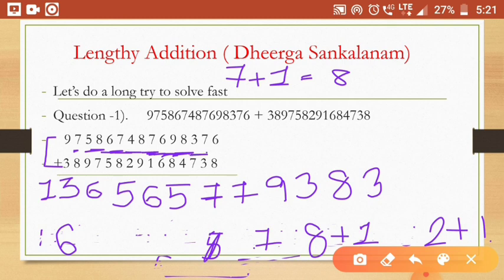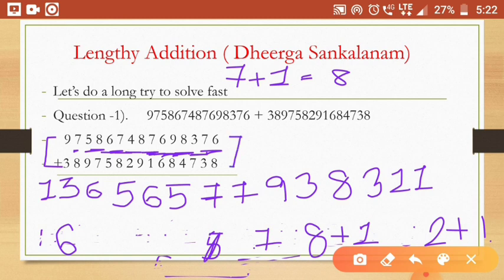7 and 3. Okay, 7 and 3. The end number of 7 and 3 is 10. So here you have to write 0. Then in the last place, the end number of 7 and 3 is 10, but in the next place the end number is there, so do plus 1, means 11. Now you want to see the end number of 6 and 8.